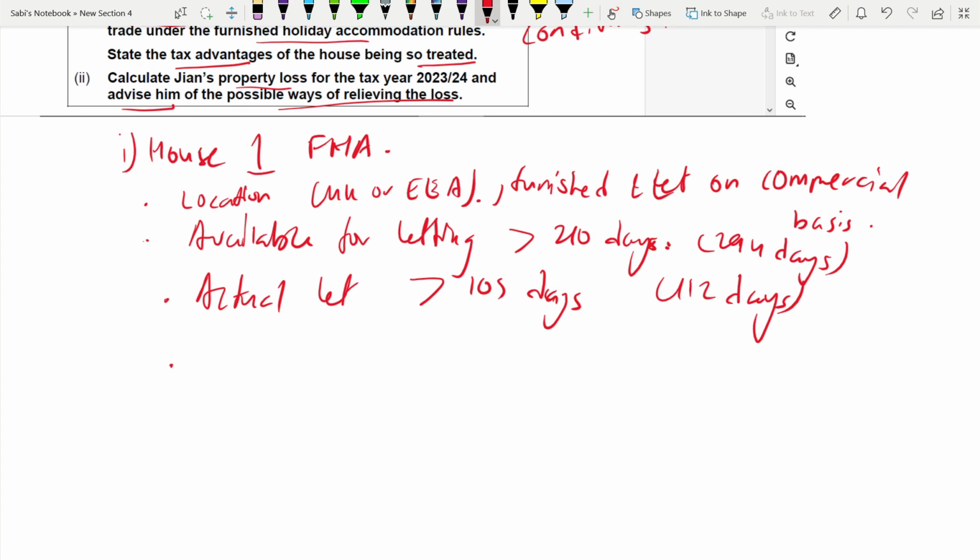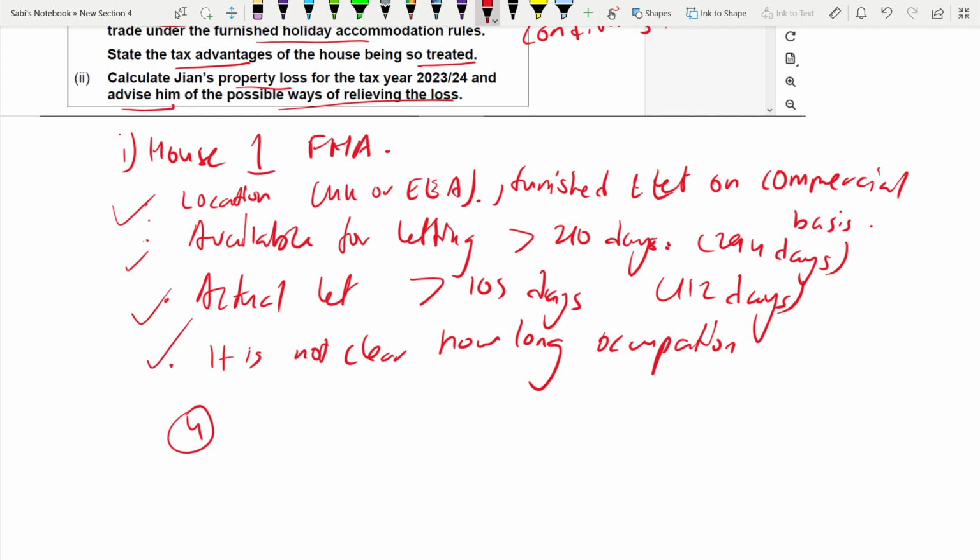How long that person occupied. Sometimes the case study is not clear. If it's not clear, write it. Like in this case, it is not clear how long the occupation is. I'm just writing in short, you just write the whole sentence: how long the person occupied the house. We are just assuming there are no single lettings of more than 31 days. We are not letting to the same person consecutively for more than 31 days. We're just assuming, because the question did not say anything. When the question does not say whether we are letting to the same person for more than 31 days or not, assume we haven't. So the house will be FHA based on these 4 conditions. Now, 4 conditions satisfied.